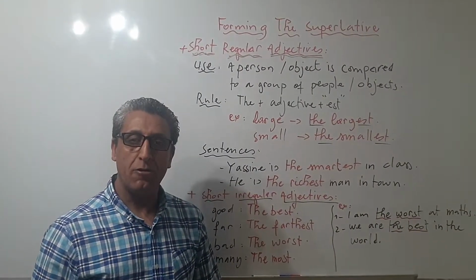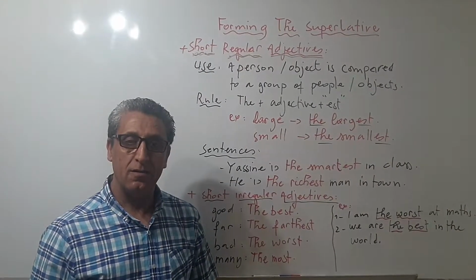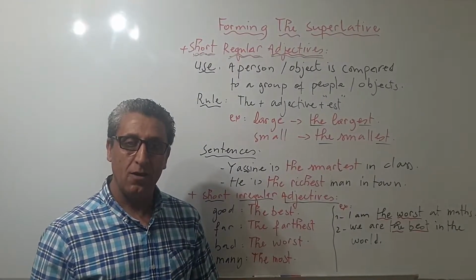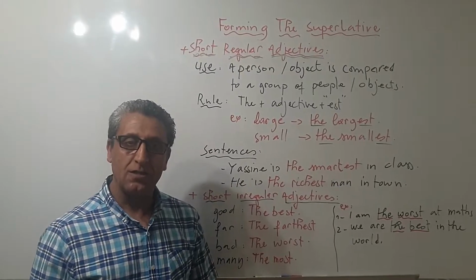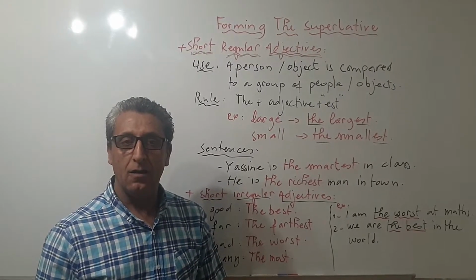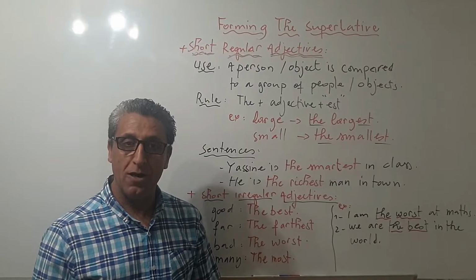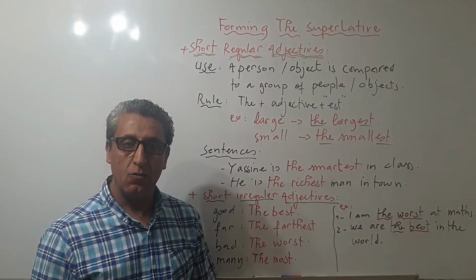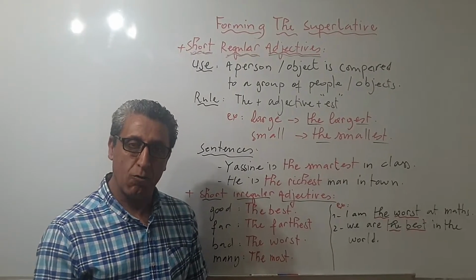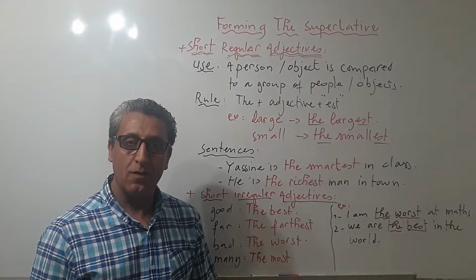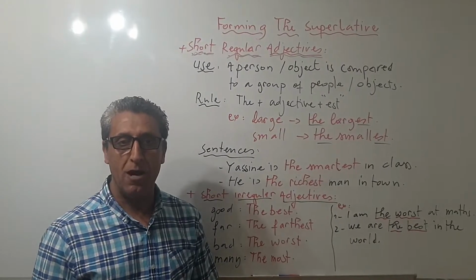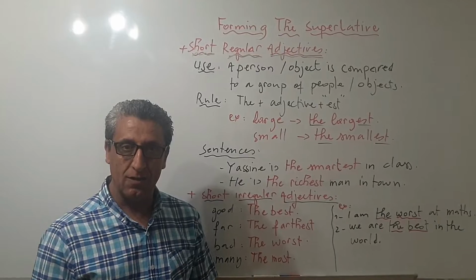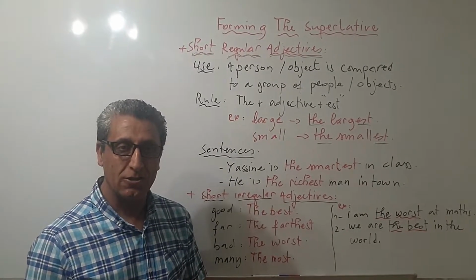Hi, we carry on with our lesson about forming the comparative and the superlative with adjectives. The last time we talked about forming the comparative with short adjectives, regular and irregular. Today we continue in this process and we talk about forming the superlative with short adjectives. Okay, so let's get started.